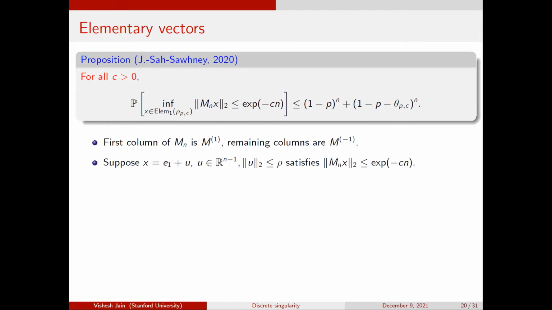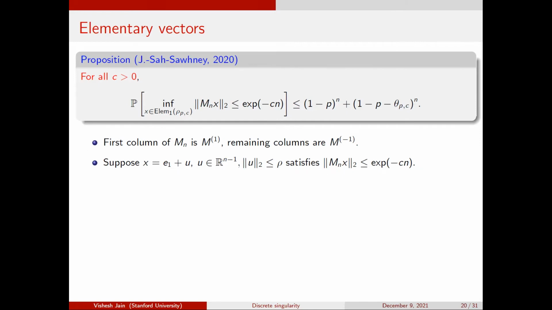So let's do a thought experiment and see what happens. Let's say I have an elementary vector, which also has a very small image under my matrix. I'm looking at unit vectors here, but I can slightly normalize everything because there's an exponentially small factor here. So let's say my vector is of the form.